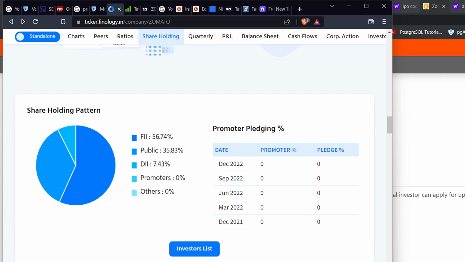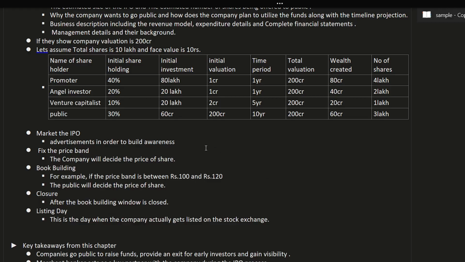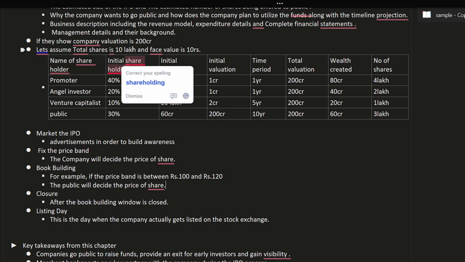Why they do this: if a company is worth 100 crore but they are giving a valuation of 200 crore, there will be a profit of 4 to 10 times. Due to this, Zomato may go down. So please, before investing in an IPO, go through the DRHP and its notes in detail. What is the use of the funds, what are their plans, and how much is the valuation. So you can also decide the exact valuation of that company.